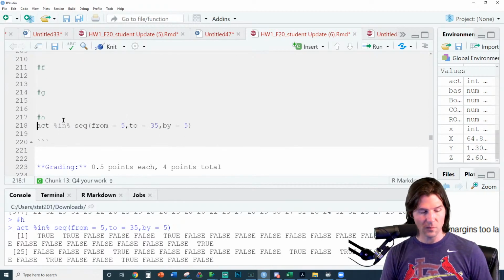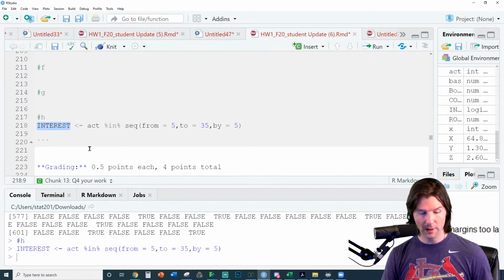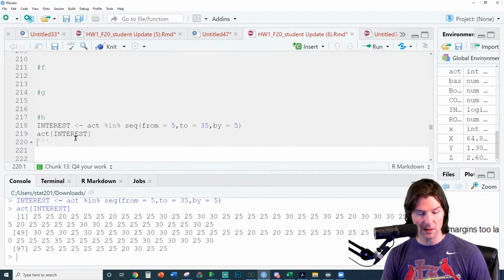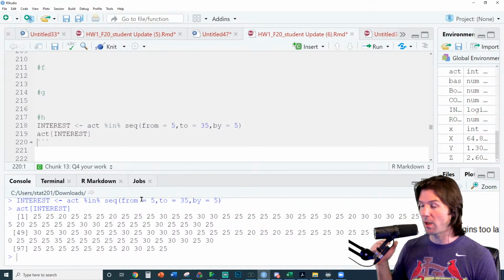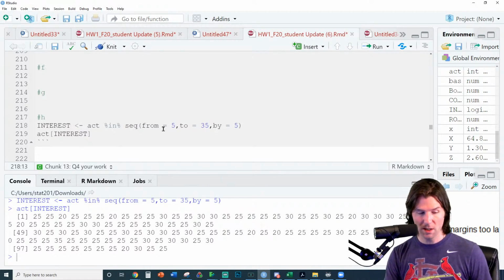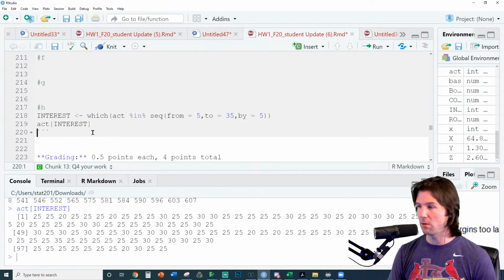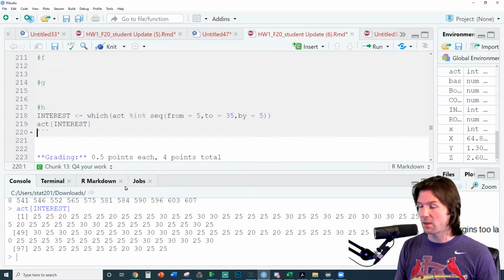Well, check this out. You can just call this interest. This is maybe a good way to break it up too. We could go here to interest, we could go to ACT and only select the elements we're interested in. Notice how we only have the values of ACT that are contained in the vector 25 or 5 through 35 going by 5s. So now this vector right here only has the values we are interested in. So this up here gets us the positions, and if you want, there's an additional step, unneeded, but you could put a which around it. The which is going to give you the numeric positions, which does the same as the logical. So if you're seeing this is the same output, the which just gives you the numeric positions, but the logical vector will still select those positions.